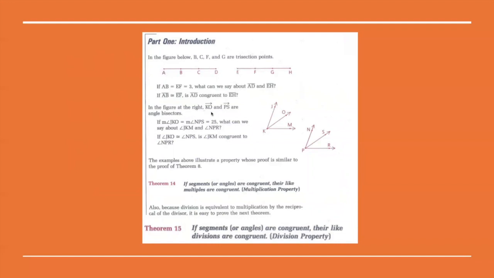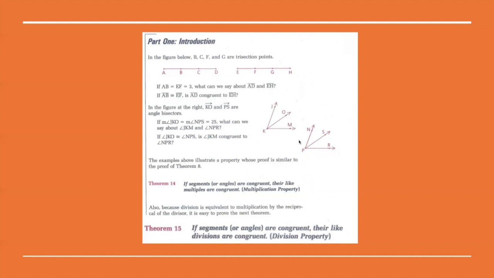In the figure at the right, ray KO and ray PS are angle bisectors. If the measure of angle JKO is equal to the measure of angle NPS, which is equal to 25, what can we say about the angles JKM and NPR? If angle JKO is congruent to angle NPS, is JKM congruent to NPR?